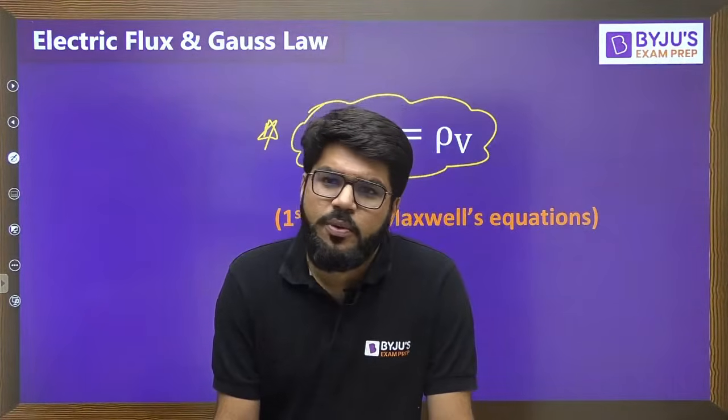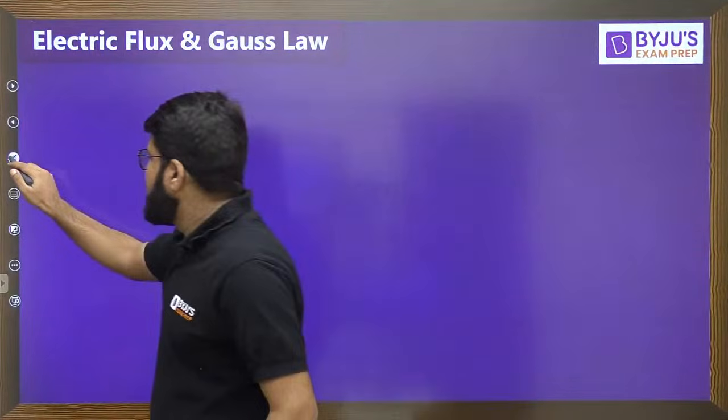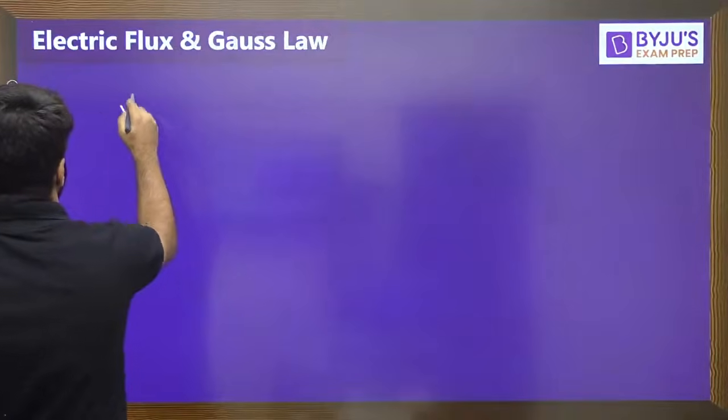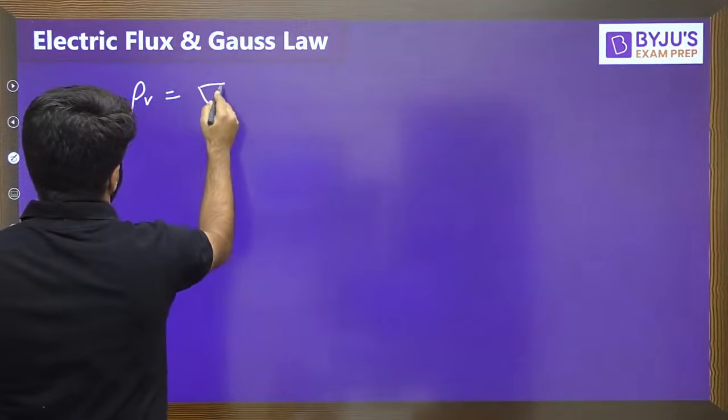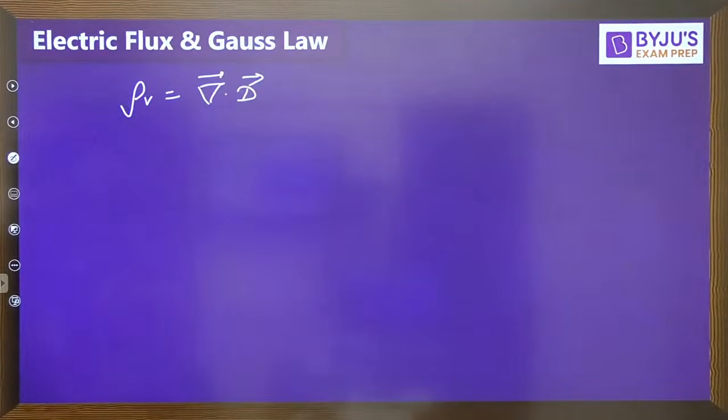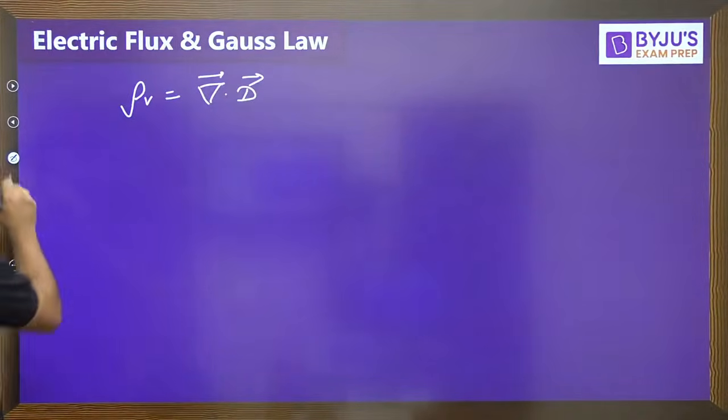Now rho v is equal to del dot D. If you are troubled, if you are not able to recall the formula for divergence, I will tell you. Rho v is equal to del dot D. But what is the divergence formula?